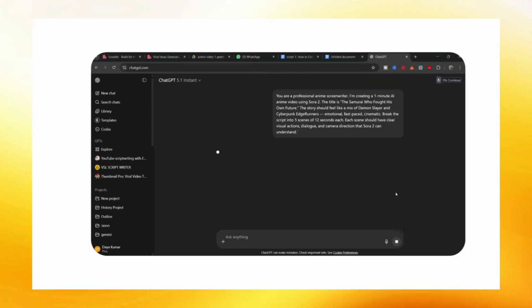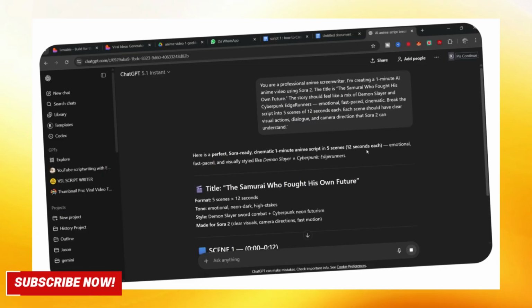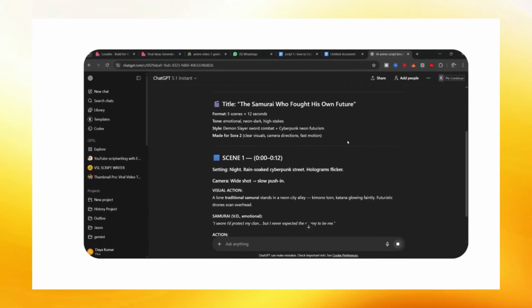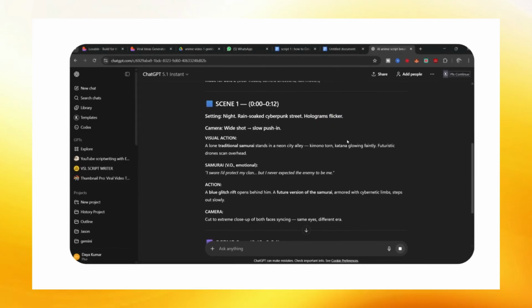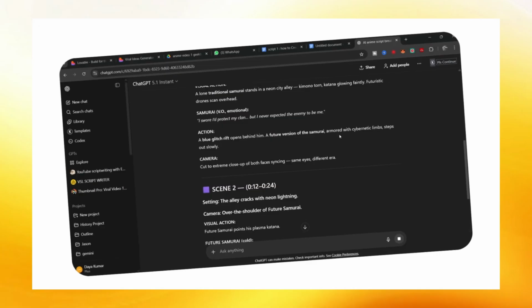So here's what we're going to do. We'll use ChatGPT 5 to write our full anime script scene by scene, perfectly formatted for Sora 2. So first, open ChatGPT. Now type this exact prompt and I'll read it out so you can follow along.